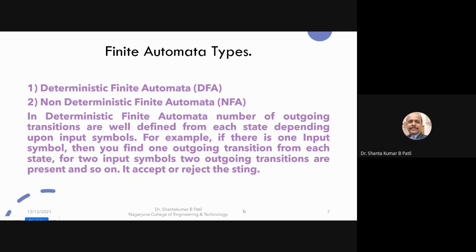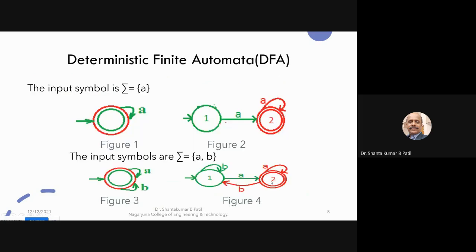For two input symbols, two outgoing transitions are present, and so on. It accepts or rejects the string. This is very important. It accepts or rejects the strings.